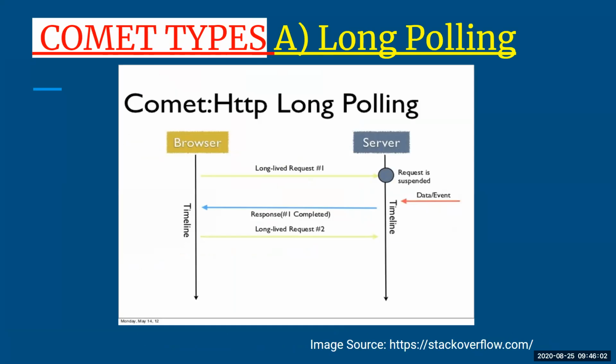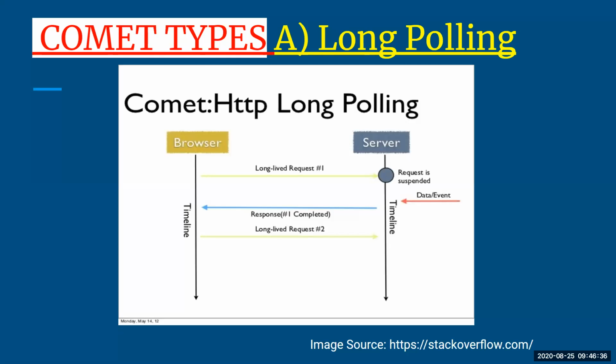Next, Comet types. There are three types of Comet. Very first is long polling. Long polling is a polling which is made from your server to client, so it is unidirectional in nature. Why is it unidirectional? Because it is the server which is always going to keep sending its status, whether it is available or not. Initially it starts off when the client wants to make any polling request. It sends a message to the server, and the server responds back, yes, I am alive, and the communication takes place.